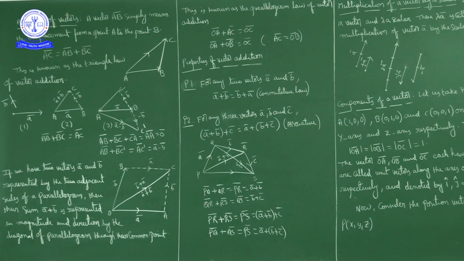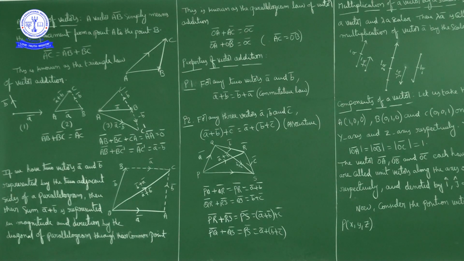So here, if you observe, OA bar plus AC bar is OC bar, nothing but A bar plus B bar. OB bar plus BC bar is nothing but OC bar, nothing but B bar plus A bar. So A bar plus B bar equals B bar plus A bar. Vector addition satisfies the commutative property.